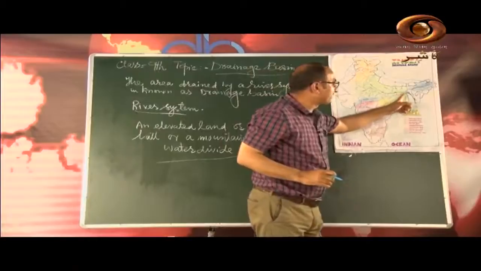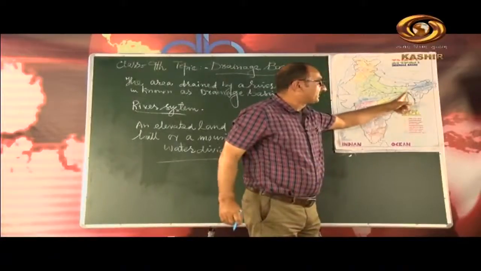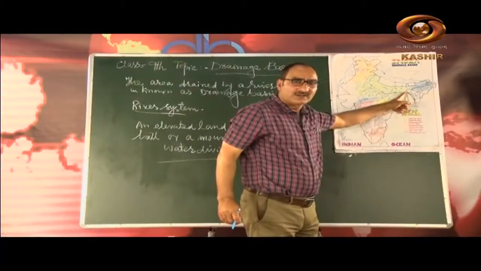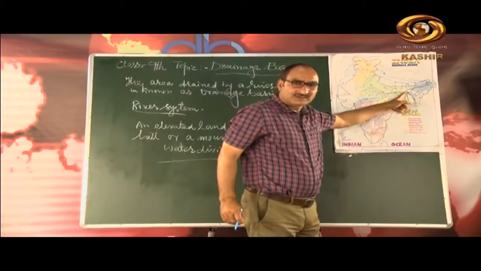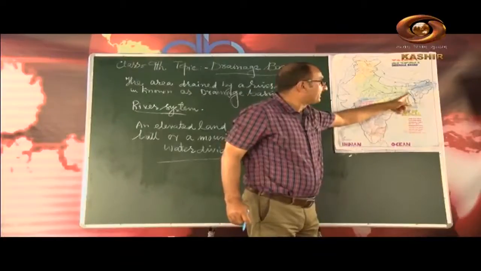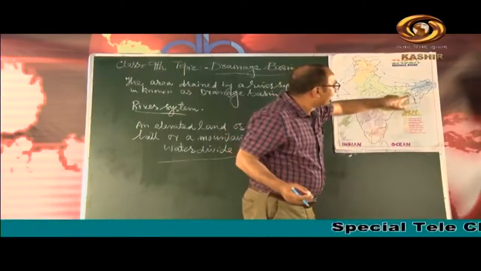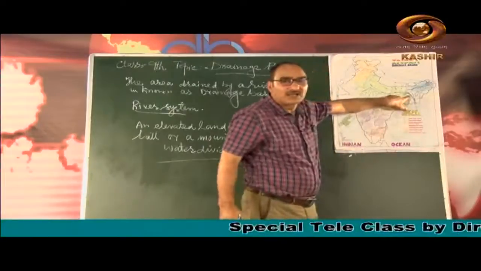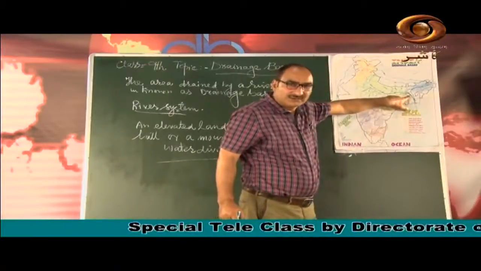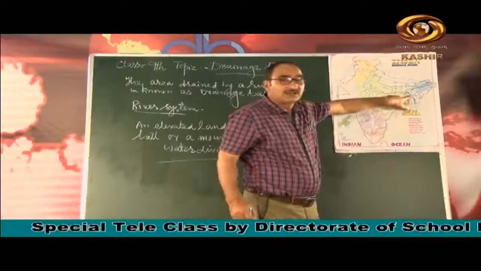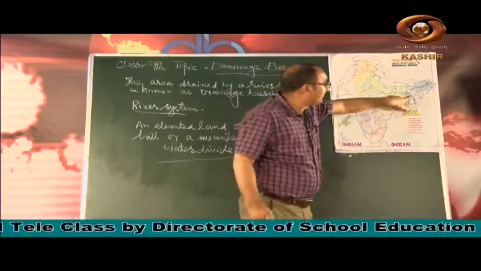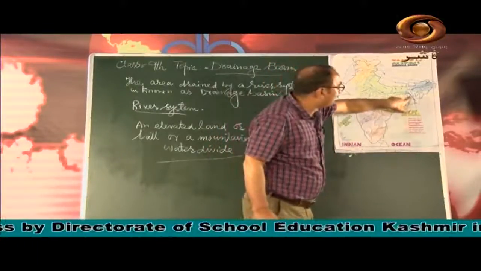The river Ganga near Farakka is divided into two branches. The main branch enters Bangladesh, and in Bangladesh it is called Padma.